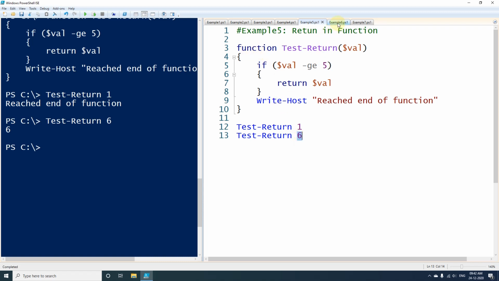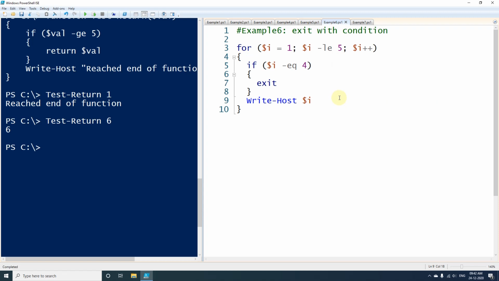Now let's move to the other example. Here we have used the keyword called exit. So here also I have used the for loop. It is starting with 1 and going till 5, and in every iteration it is incrementing by 1, and here I am checking whether $i became 4 or not. So in every iteration it will be incrementing, and after it becomes 4 this condition will be satisfied, and as soon as this condition is satisfied it will exit, and in every iteration we will be printing the value of $i. So if I execute this script, our entire console will be exited.